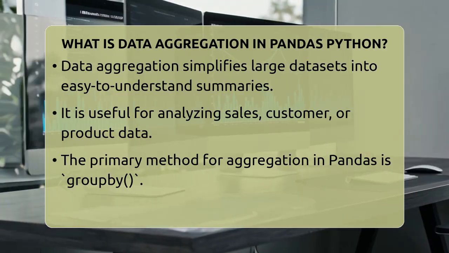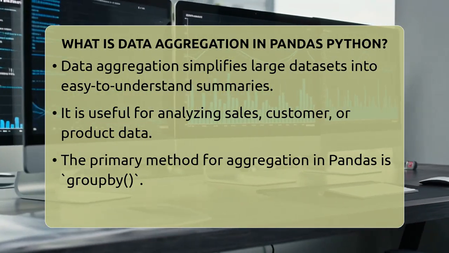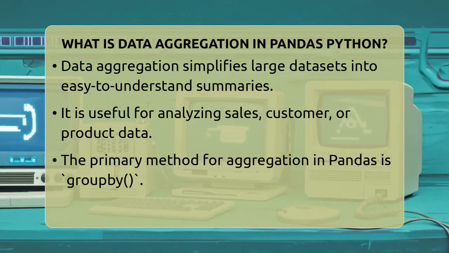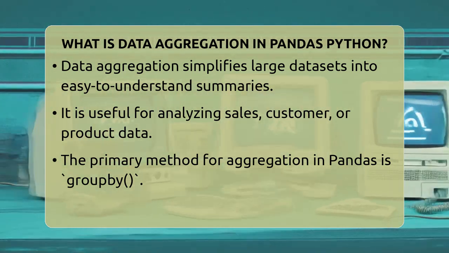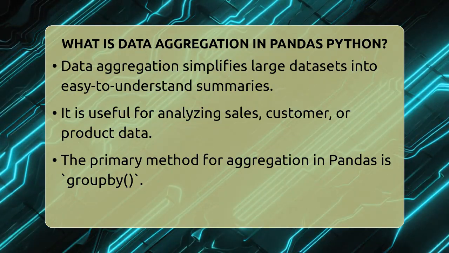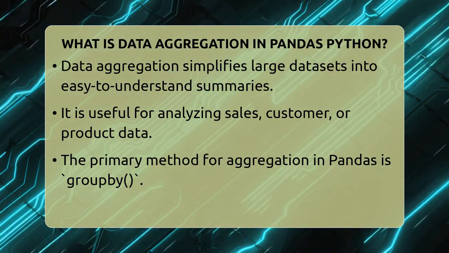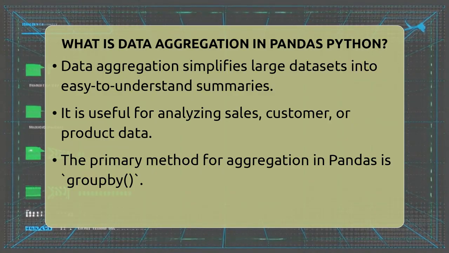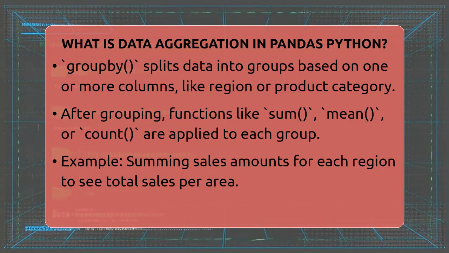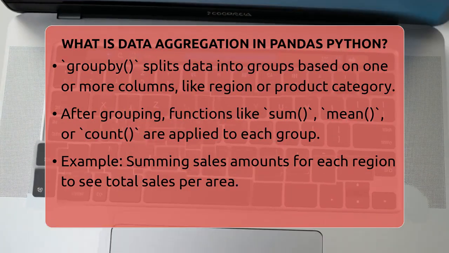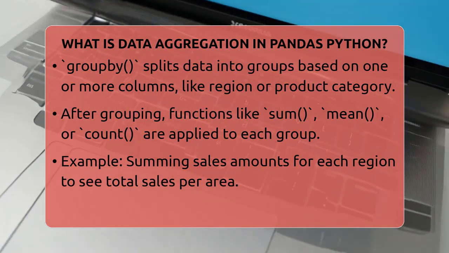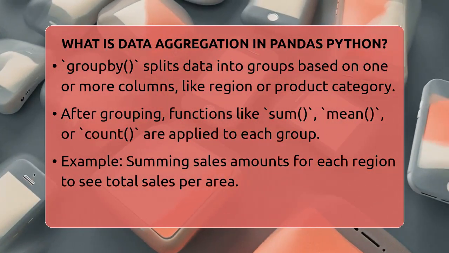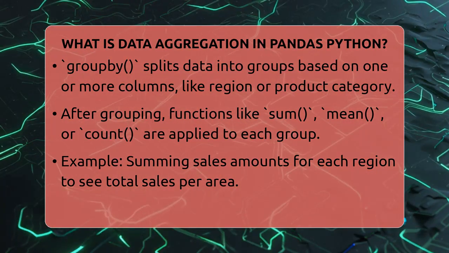Think of it like taking a huge list and finding the total, average, or smallest value for different groups. In Pandas, a popular Python library for data analysis, data aggregation is mainly done using the groupby method. This method splits your data into smaller groups based on one or more columns. For example, you might group sales data by region or by product category. Once the data is split into groups, you can apply functions like sum, mean, or count to each group separately.